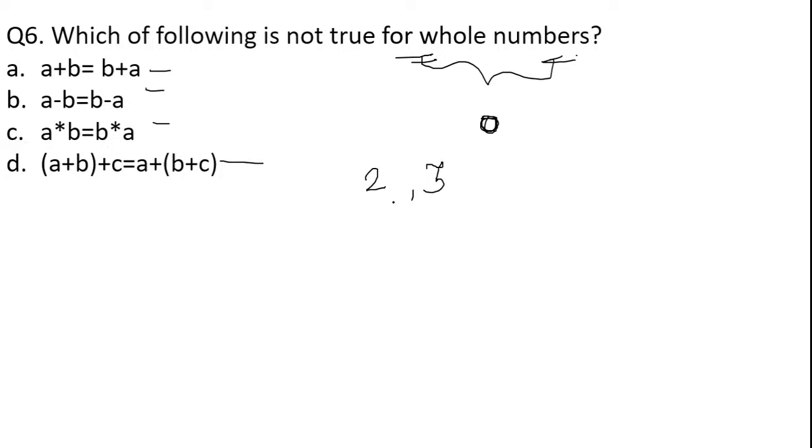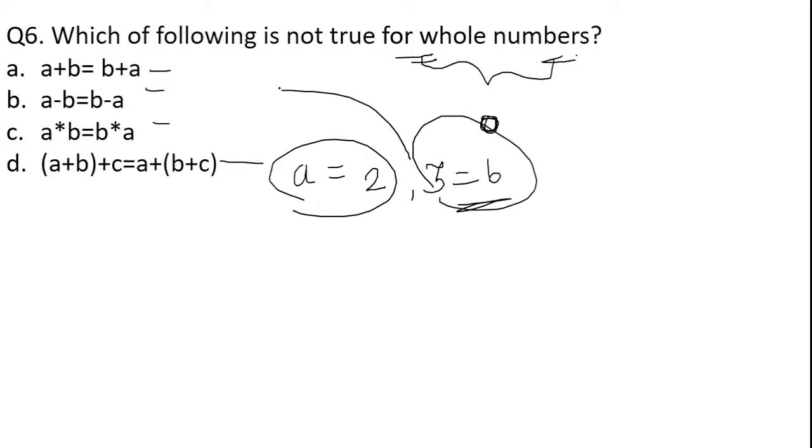I'm considering A equal to 2 and B equal to 3. I'll put these values in the given options. For option A, 2 plus 3 is equal to 3 plus 2. It means 5 is equal to 5. Option A is satisfied.